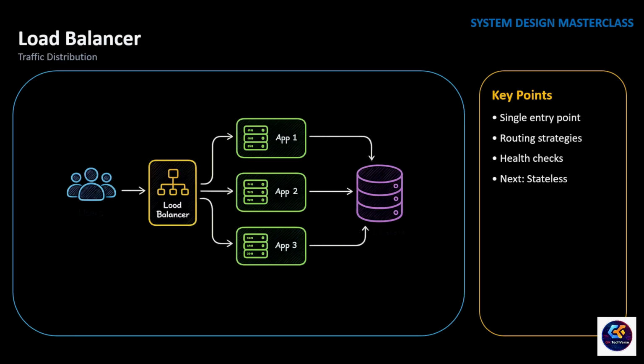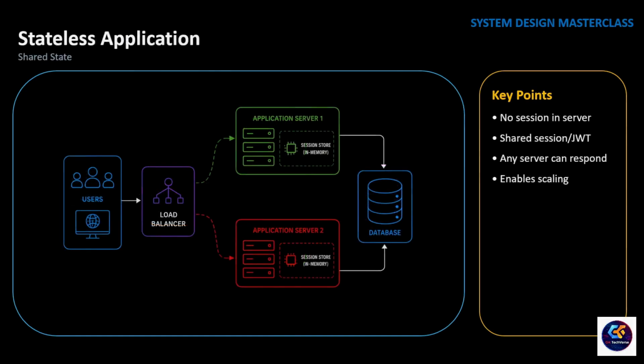So we have solved our traffic distribution problem. Users can now be served by any healthy server, but we have also introduced a new challenge. A user logs in, the login request is processed by server 1, and the user session is stored in that server's memory. A few seconds later, the user clicks My Orders. This time, the load balancer routes the request to server 3. Server 3 has never seen this user before. It doesn't know the user is already logged in. The user may suddenly be asked to log in again.